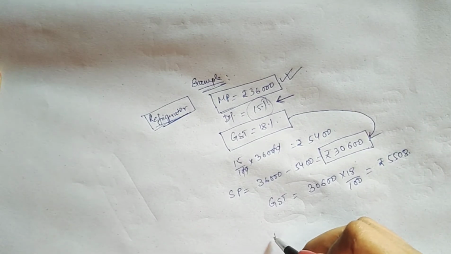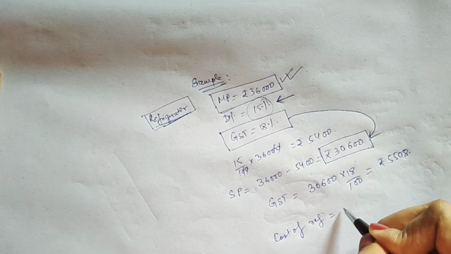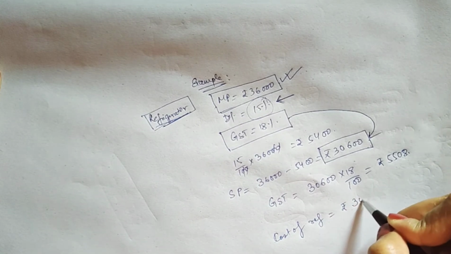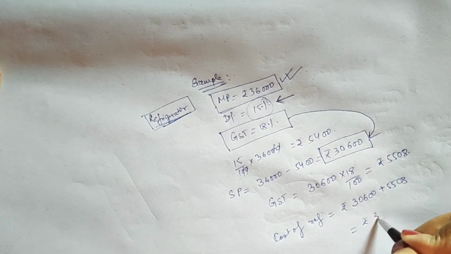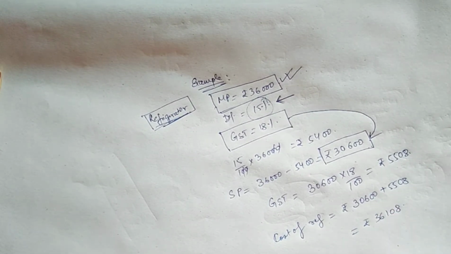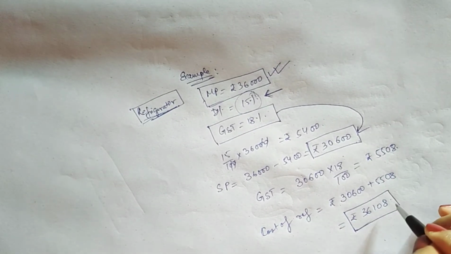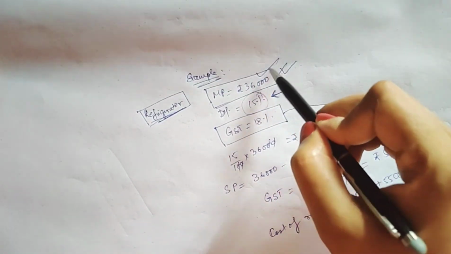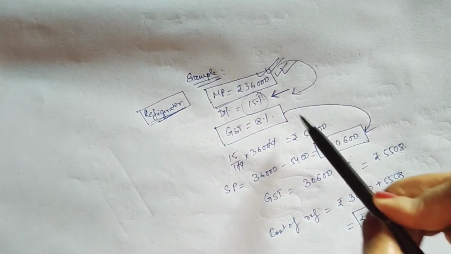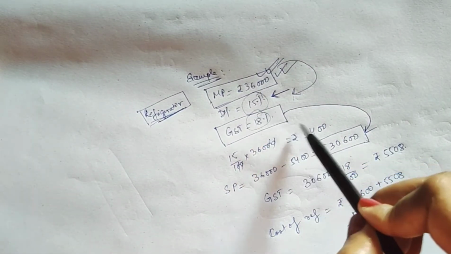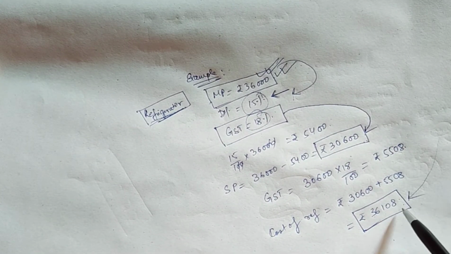Means total SP, or you can say cost of the refrigerator, will be rupees 30,600 plus 5508 equals rupees 36,108. So this is the cost. It was marked at 36,000. They are saying that they will give 15% discount, but after adding the GST your cost of the refrigerator will become 36,108.